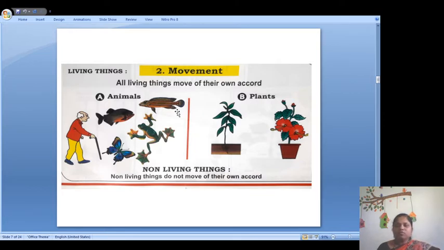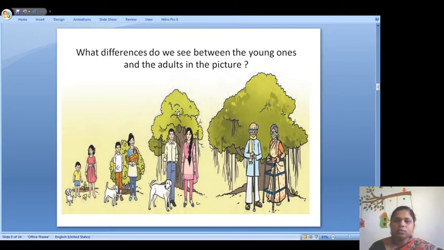A non-living thing cannot move from one place to another. If we want to move a chair from one place to another, we have to pick up that chair. A chair cannot move on its own. Then the next important characteristic of living things is growth.